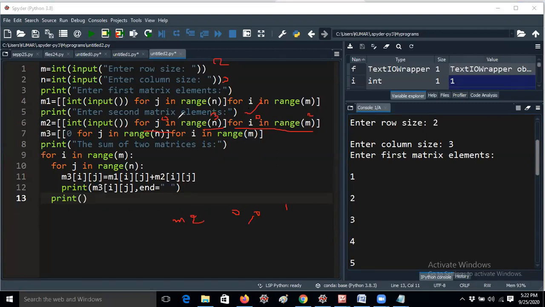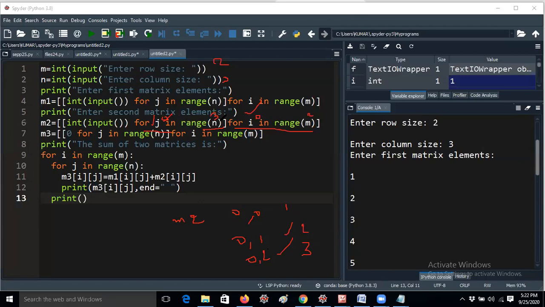In 0, 1 position we enter value 2, and again J value is incremented to 2. So 2 comma 3 condition is satisfied. That means again we entered value 3. J value becomes 3. So 3 comma 3, the range function explicitly ignores the iteration.